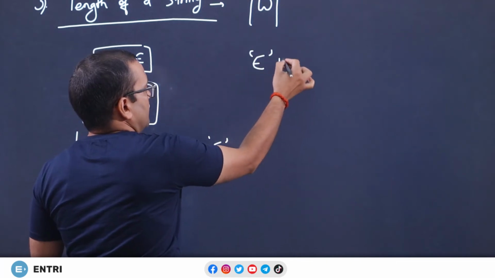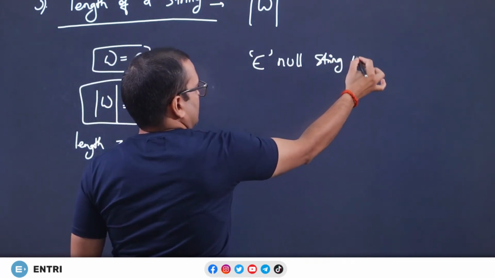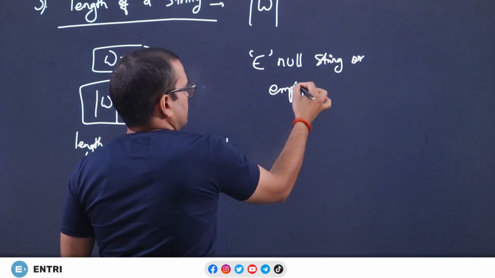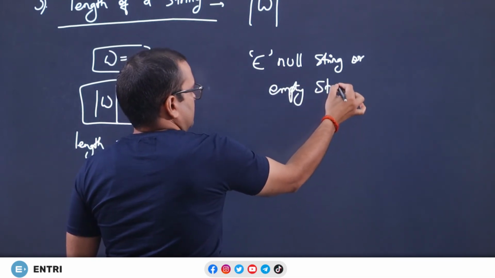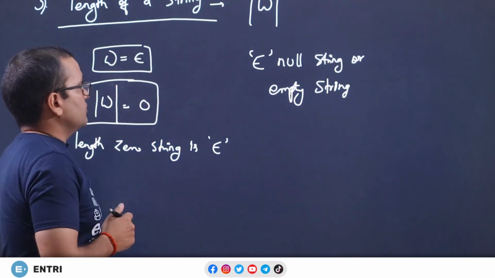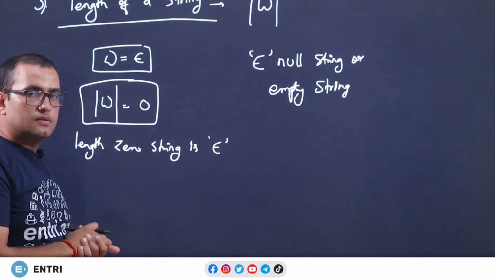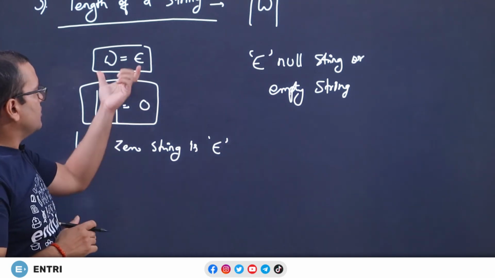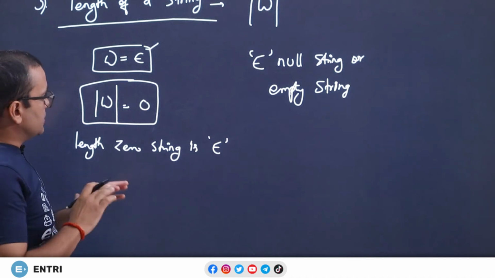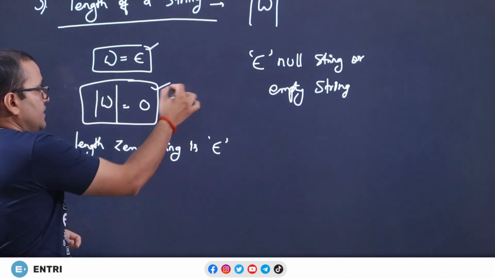This is known as null string, or you can say empty string. So, now length 0 string is known as epsilon. If your string is epsilon, there is no symbol at all, so the length is 0, that is why we write this.